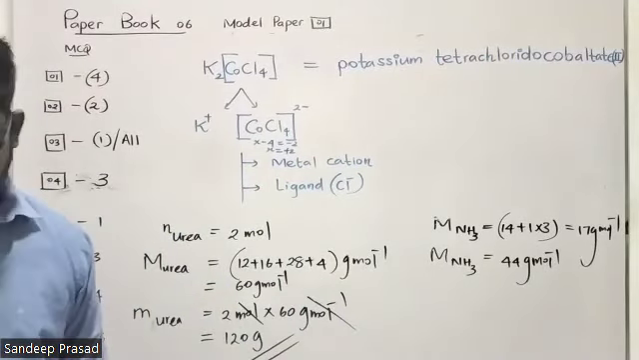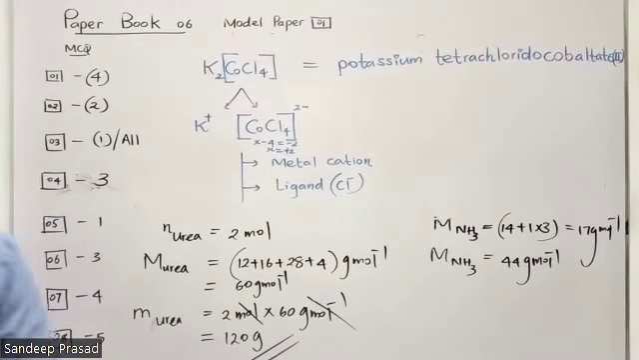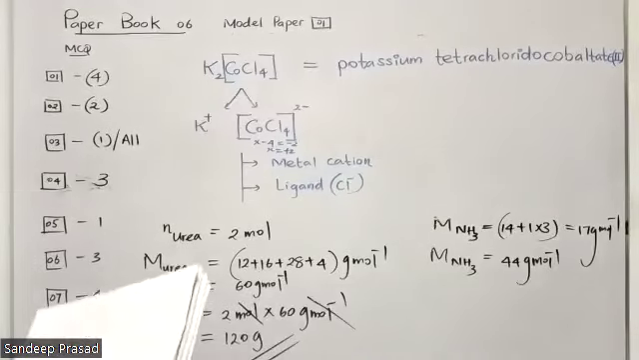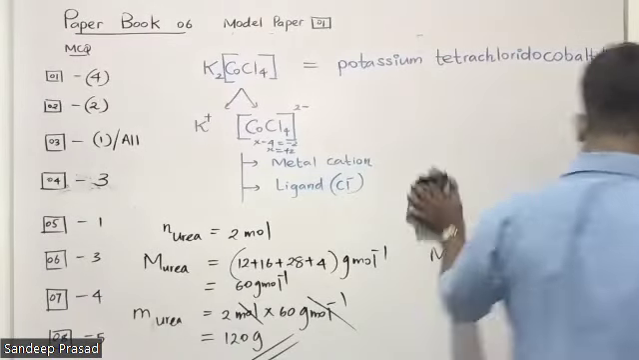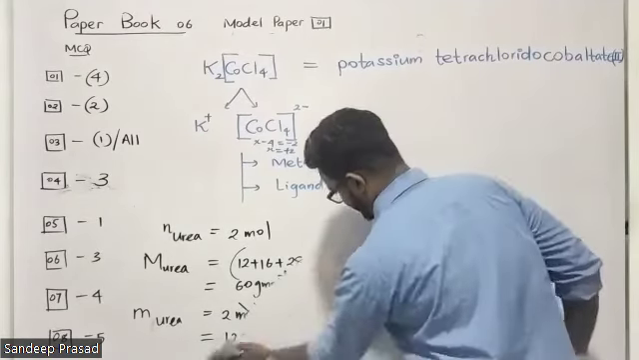Right, okay. Now, let's go for the next question. Question number 9. That is a calculation related to redox. That's very easy. We have done these kinds of questions before, so these questions are not that hard. Let's see.